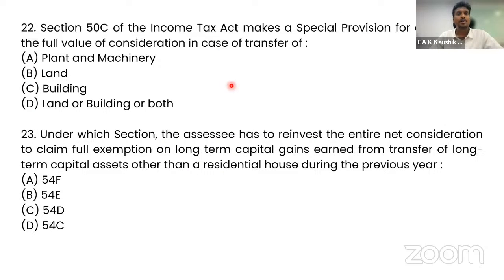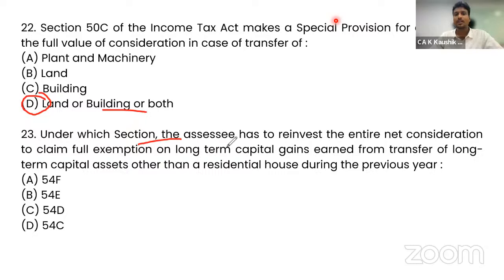Then comes section 50C of the Income Tax Act. It makes a special provision for determining the full value of consideration in case of transfer of what kind of asset? Land, plant and machinery, building, or land and building both. So option B, land and building both are considered for the determination of fair value under section 50C.